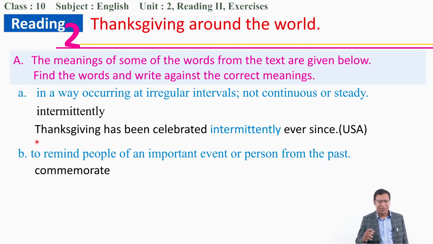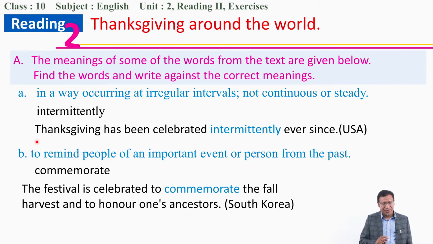If you look at the festival of South Korea, it says the festival is celebrated to commemorate the fall harvest and to honor one's ancestors. So it commemorates the fall harvest, it reminds, and honors one's ancestors.